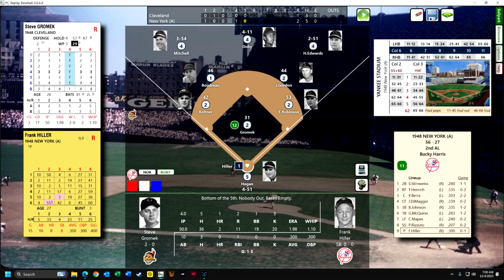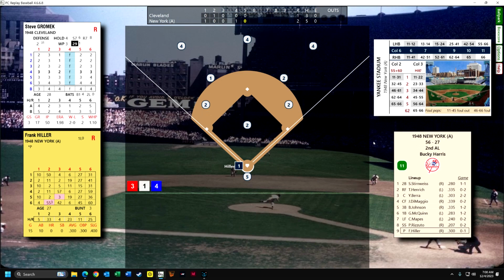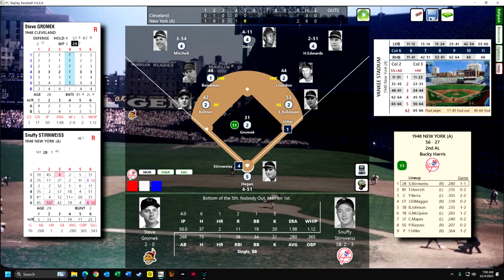So exciting! A 1-run game. They're 2.5 games out of first place. The Yankees won the first game of the doubleheader here at Yankee Stadium. Hiller is going to hit. He can still face 11 batters, and he hits a single. So everything is going right for the Yankees in this series.